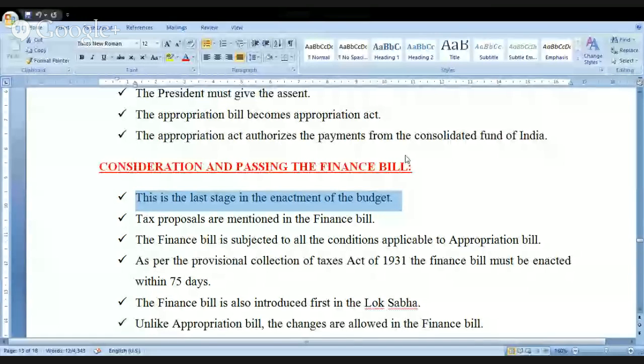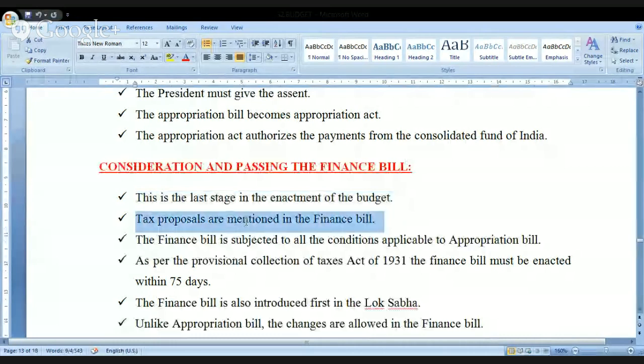Since Lok Sabha represents the people, they should always fight on behalf of the people. You can demand the reduction of a tax, you can demand the abolition of a tax, but you cannot demand an increase of the tax. This is one fundamental principle. Kindly remember this. Look at this: the tax proposals are mentioned in the finance bill.